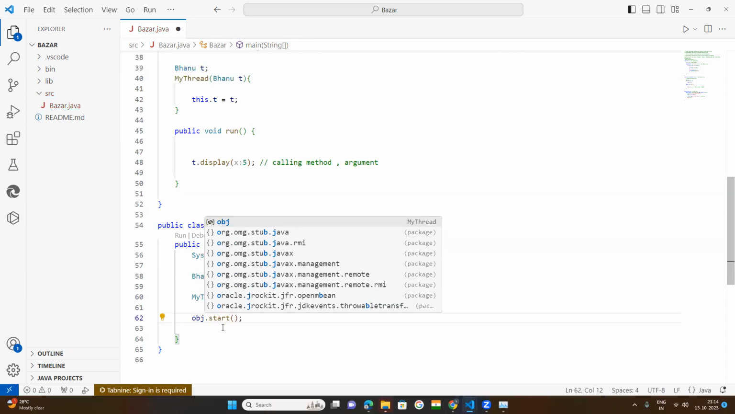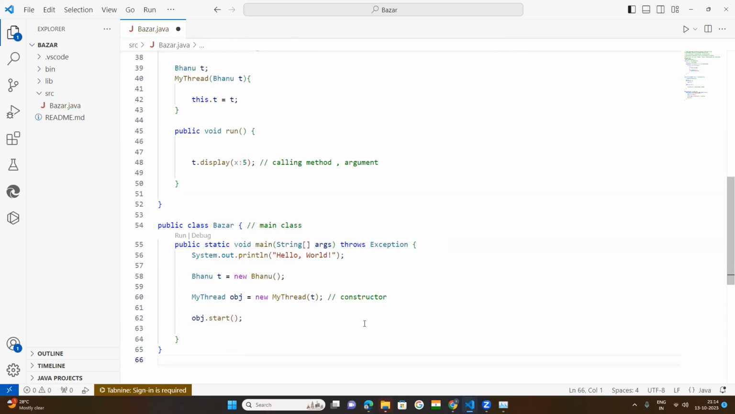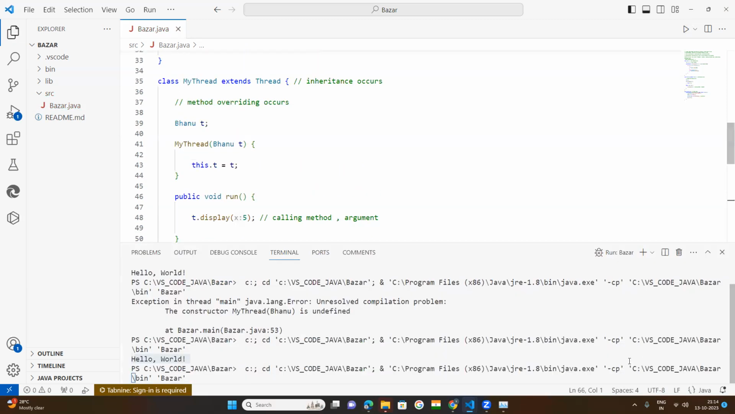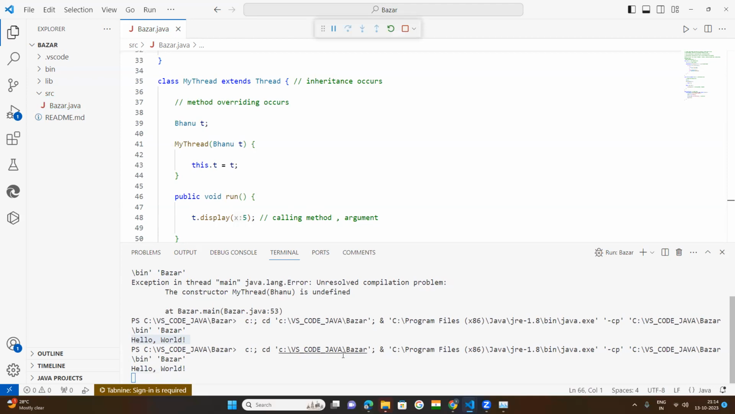Obj dot. Now I think it will be executed. Okay, now it is okay. Let us check that. What is happening here? Okay, what happened here? Only the main thread is executed.